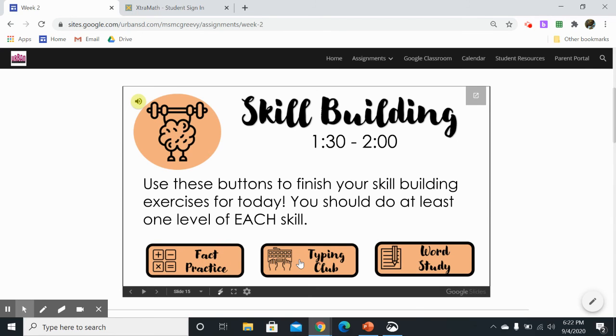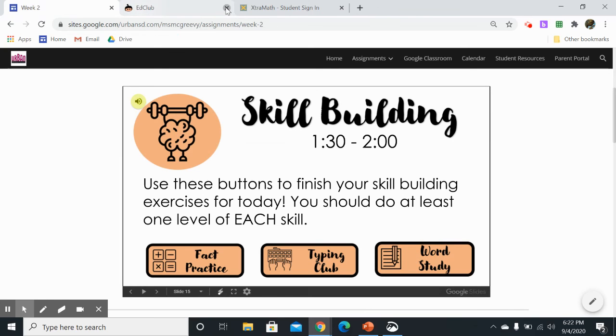I want you to do one level of typing club, and I want you to do one level of word study. You should be doing every single one of these buttons in your skill building block. Every single one, every single day, because these are really important skills to practice every day. Practicing these things every day is how we get better at them.